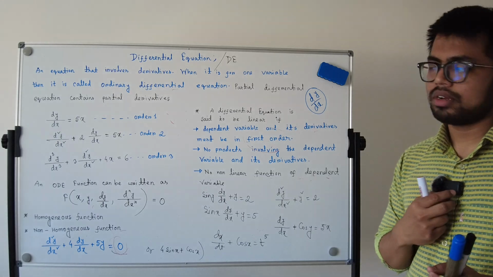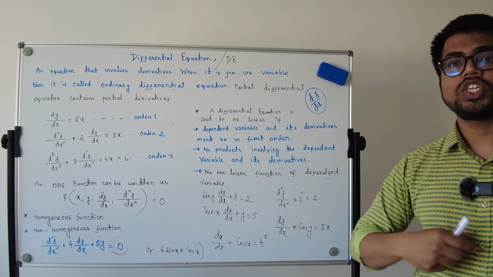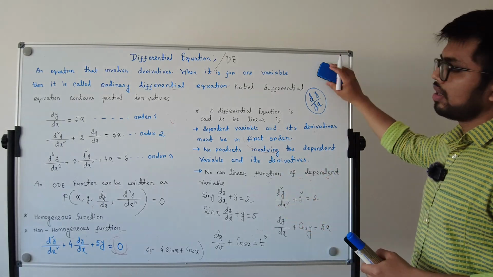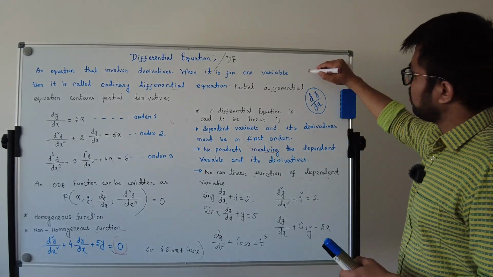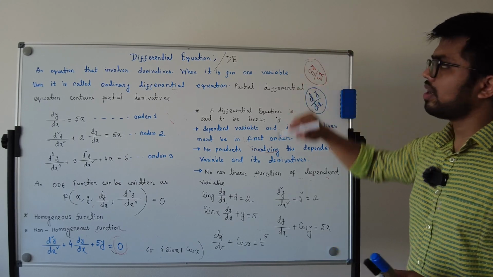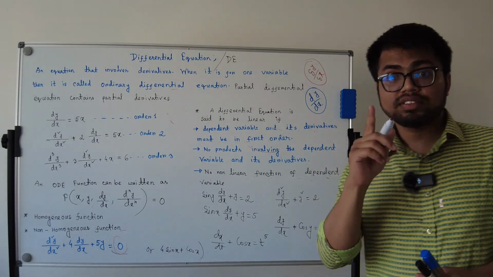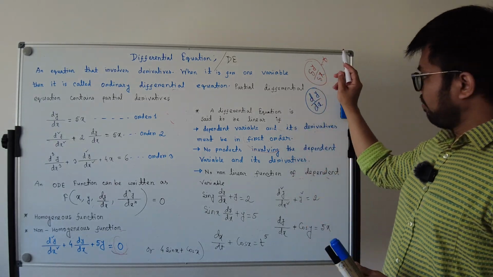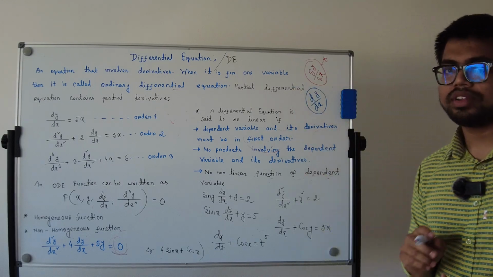Then if I talk about the partial differential equation, where partial derivatives exist, partial derivatives, you know, remember when you were in class 12, then you learned this one, ∂y/∂x. When you learned gradient, divergence and curl, then it was there, right? So when it is involved, then these types of equations are called partial differential equations.